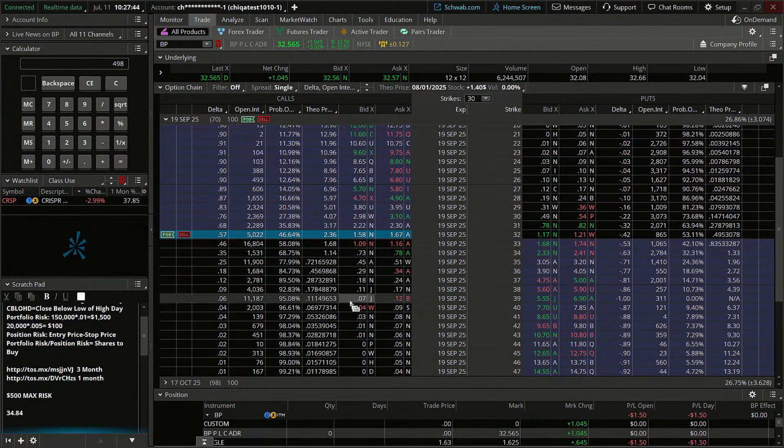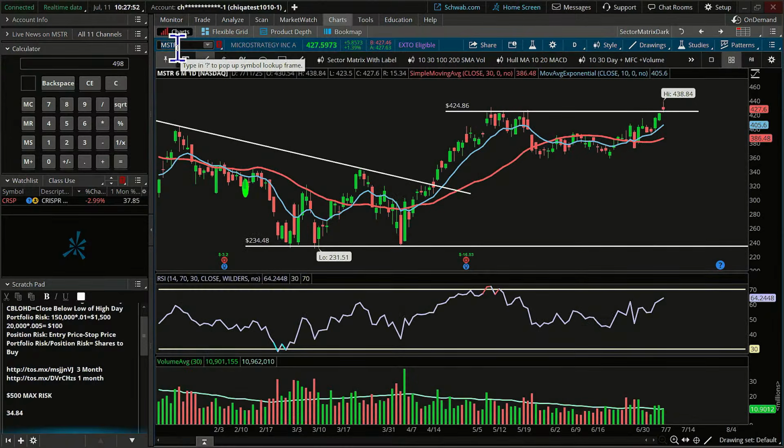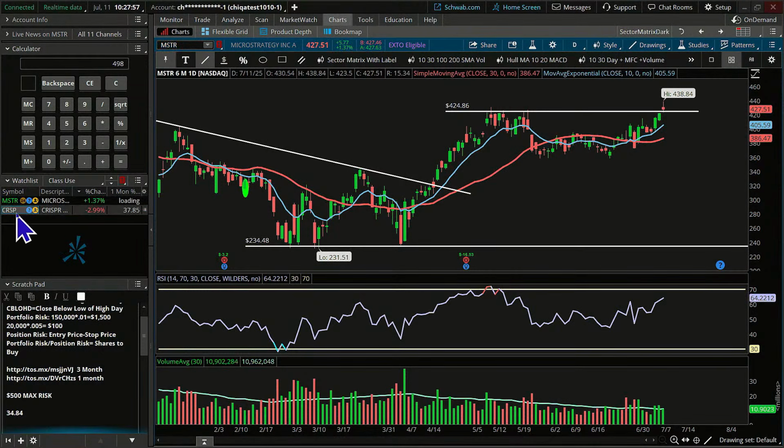All right. Let's see what else. Let's take a look at this chart. And on this one, MSTR, and I'm going to put its little ticker symbol in here because it's kind of helpful to know, has this thing been moving around a lot? What's it done in the last month? Now, it's kind of interesting here because it had what looked like was a breakout earlier today. It's fizzling a little bit.